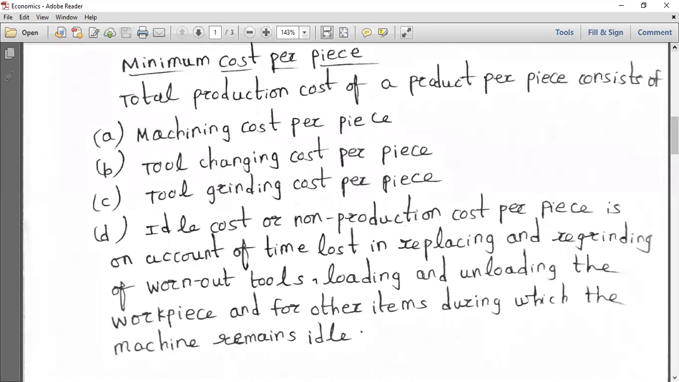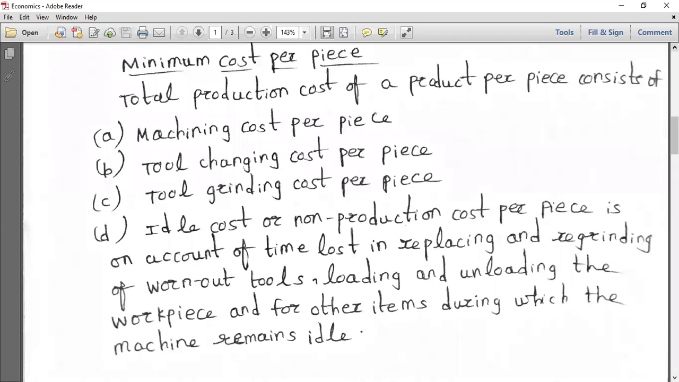So we have to draw a graph between the cutting speed and total time per piece also, and you have to evaluate the total time also, and try to see that at lower cutting speeds, the production rate is also low. Lower cutting speeds, naturally the production rate is also low. But when the cutting speed is increased, production rate also increases.